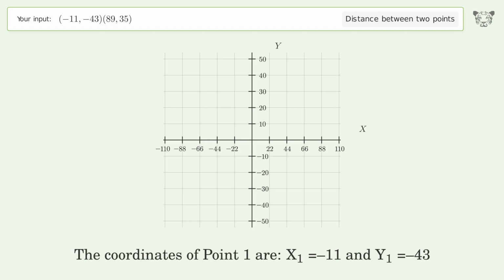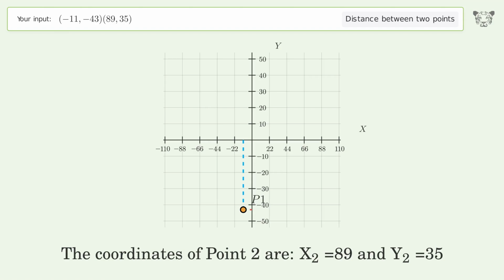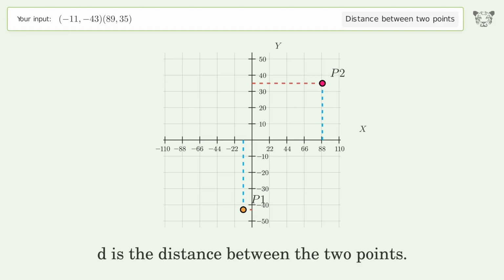The coordinates of point 1 are x1 equals -11 and y1 equals -43. The coordinates of point 2 are x2 equals 89 and y2 equals 35. D is the distance between the 2 points.